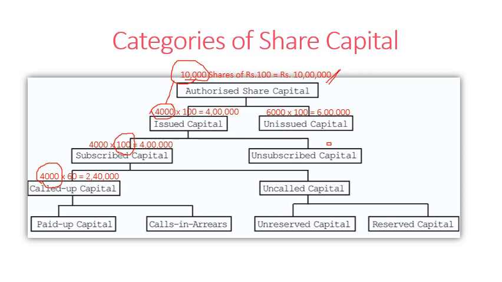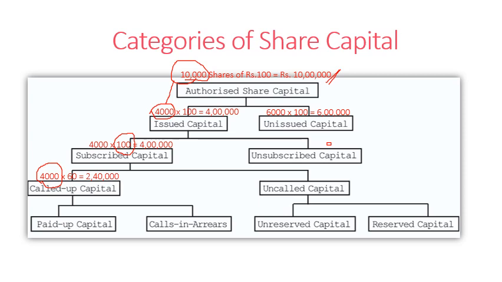Out of these, only 60 rupees is needed per share; the remaining 40 rupees you can pay later. The company tells the shareholders to pay rupees 60 on their shares now, and the remaining 40 rupees later.